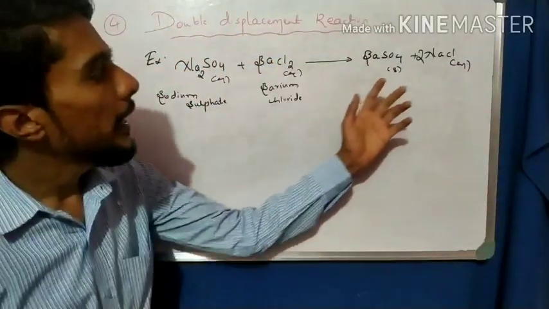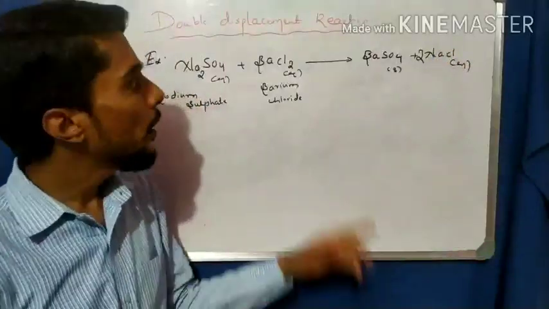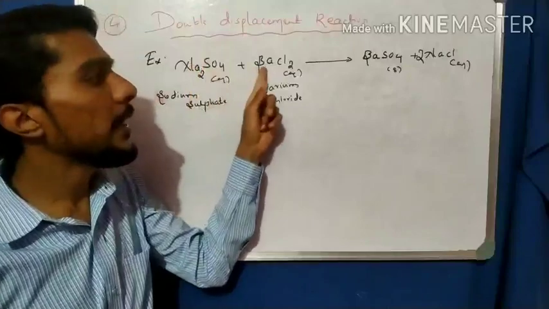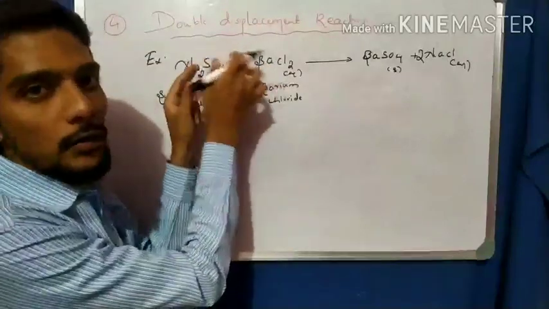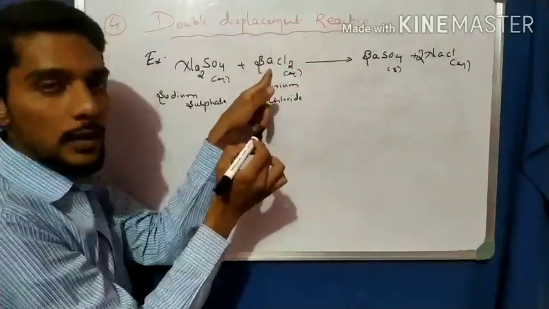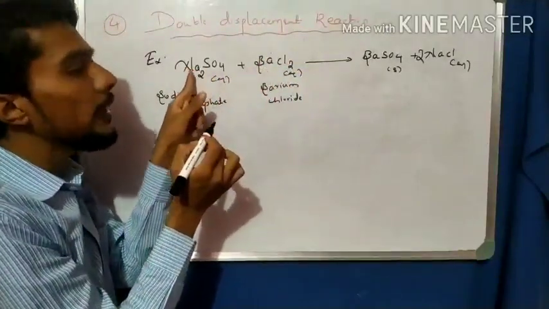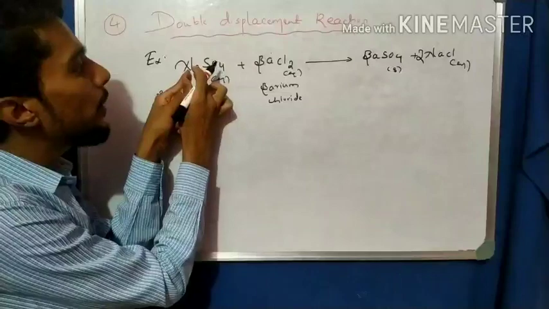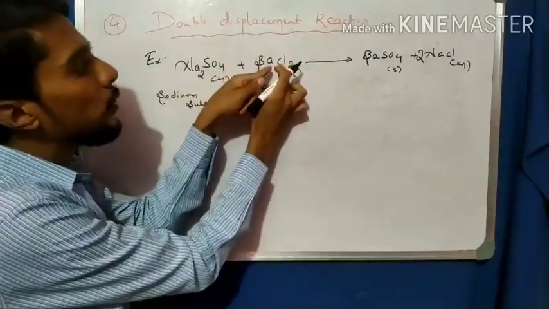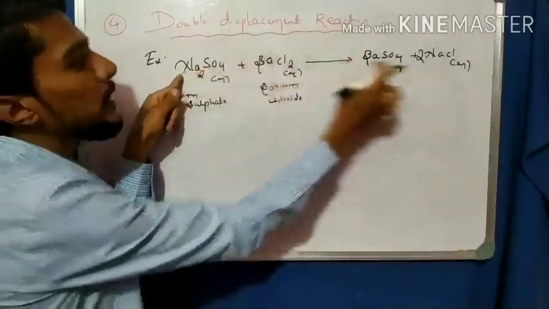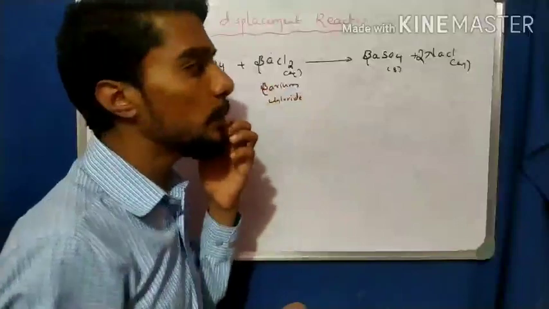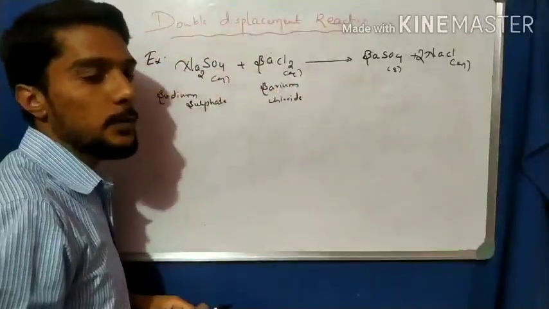We observe here that double displacement takes place. One displacement is by the Ba and one is by the Na, meaning exchange of ions. The BaCl2 has Ba plus ions and Na2SO4 has Na plus ions. These Na plus ions and Ba plus ions are exchanged with each other. We get NaCl and BaSO4. So double displacement takes place.